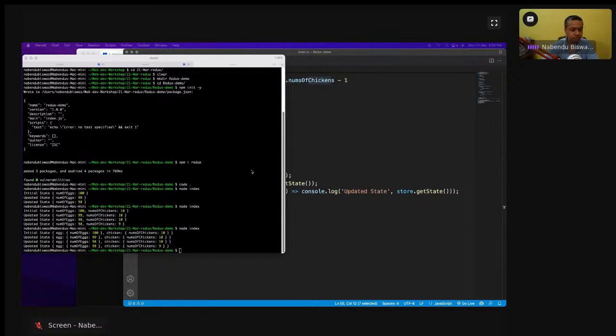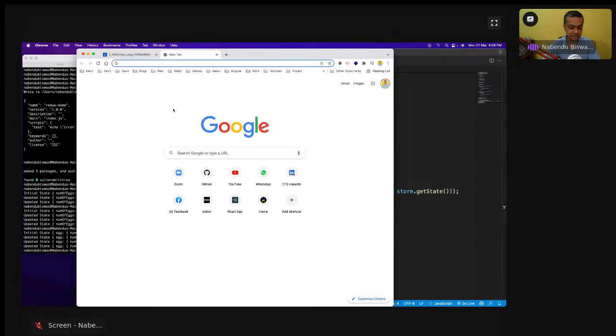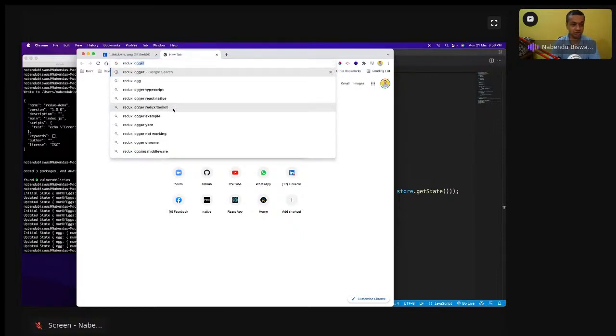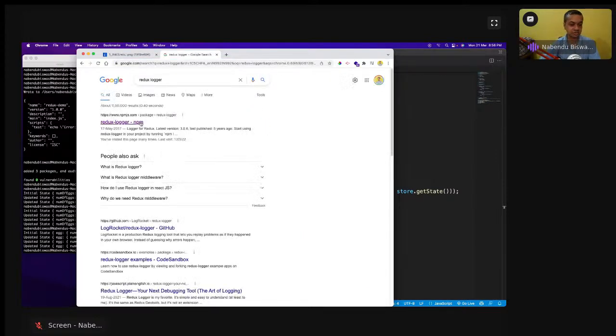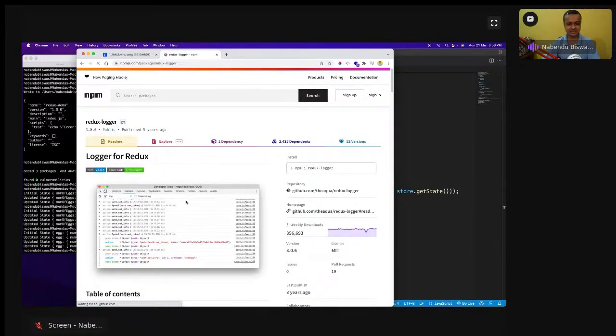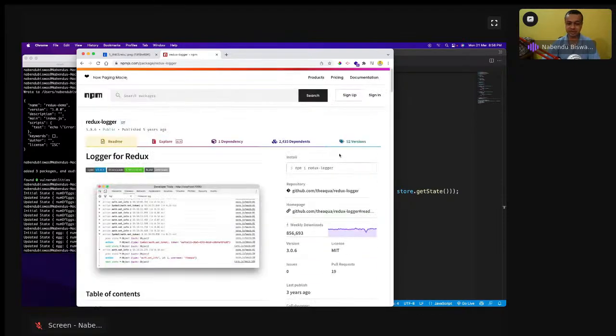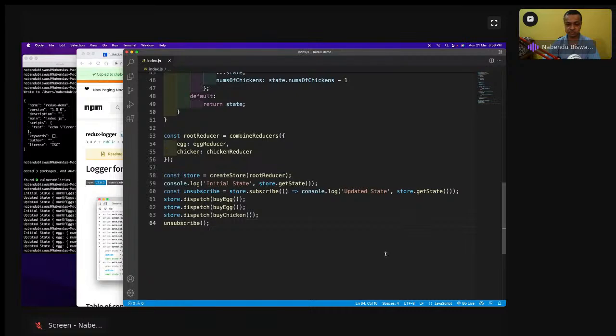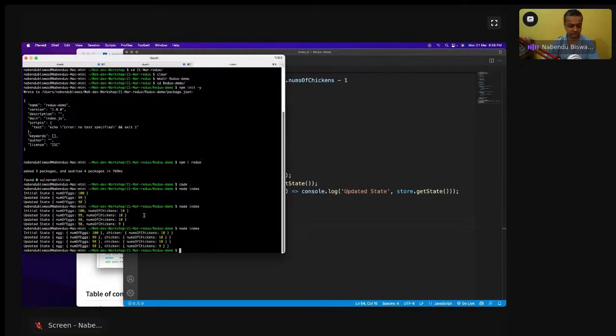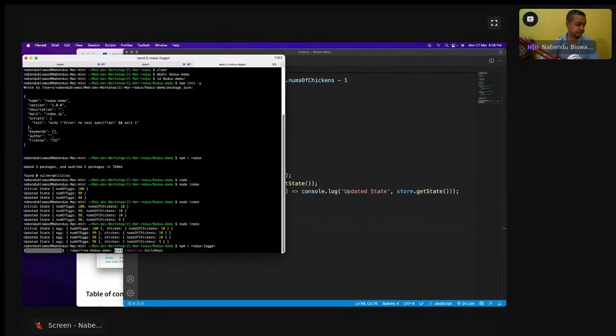So for that we have to learn the thunk middleware. But before learning the thunk middleware, let's learn a simple middleware known as the logger, Redux Logger. If we go here, it has a lot of weekly downloads. You have to install a package again, npm install redux-logger. So I will install it here itself.